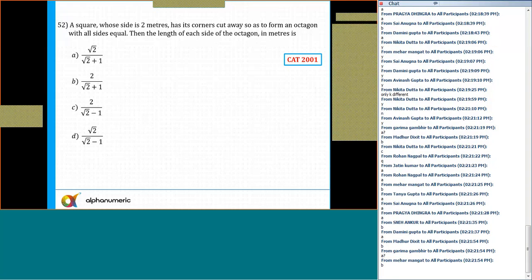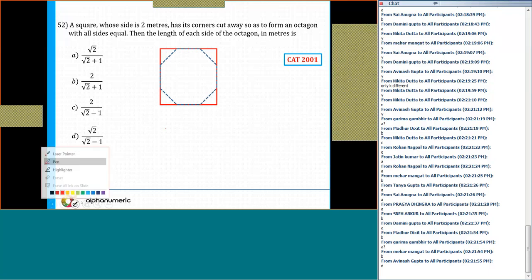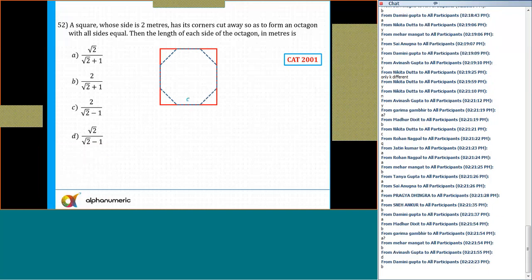I think the correct answer is option number B for Bombay. Let's see here. A square whose side is 2 meters has its corners cut away so as to form an octagon whose all sides are equal. So corners are cut to get an octagon whose all sides are equal. And I need to find out the length of each side of the octagon. So let's say the length of each side of the octagon is equal to A. So this is A, this is also A.